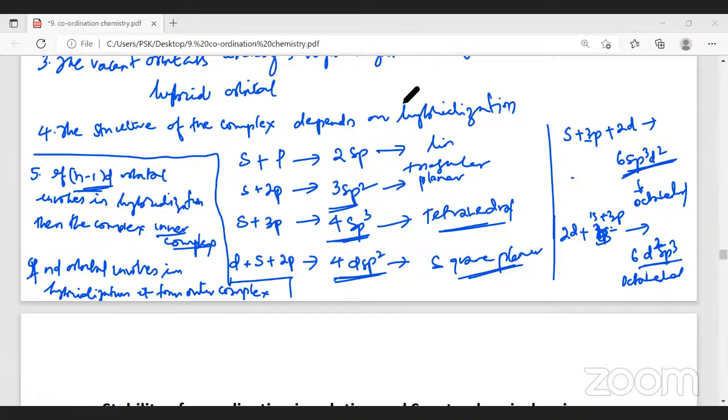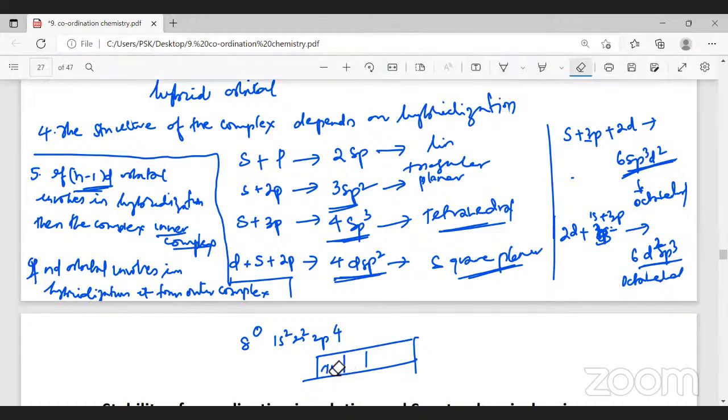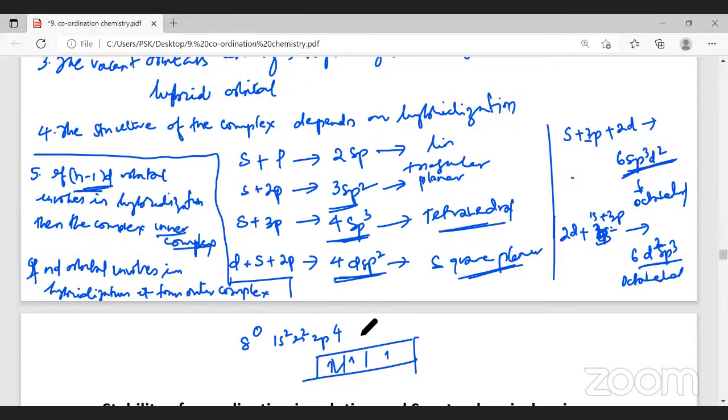Electrons get paired only when all the available orbitals have one electron each. Only then do electrons get paired in an orbital. For example, oxygen, atomic number 8, is 2s2 and 2p4. The p subshell has 3 orbitals. I cannot write it like this, because px, py, and pz have the same energy. Since they have the same energy, all the available orbitals should have 1 electron each. Only then does the 4th electron get paired. This is called Hund's rule of maximum multiplicity.